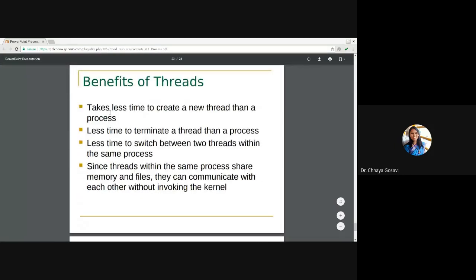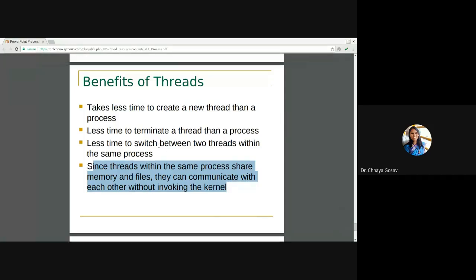Benefits of thread. Thread takes less time to create a new thread than a process, less time to terminate a thread than a process, less time to switch between two threads within the same process, and since threads within the same process share memory and files, they can communicate with each other without invoking the kernel. These are the advantages or benefits of thread.